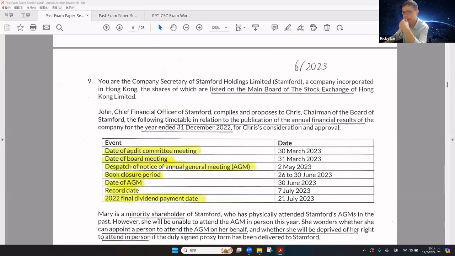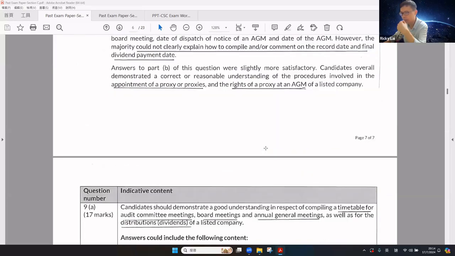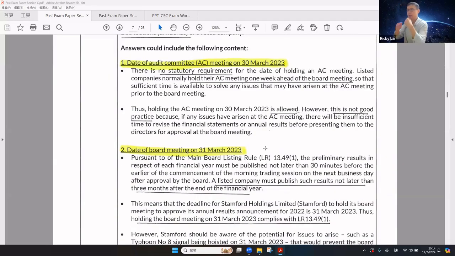Since there are different events, you can use each of the events as the headline of your answer. Okay, first of all, the day of AC meeting on March 30. What is the comment on that? First of all, there is no secretarial requirement for the day of the AC meeting. The AC meeting should normally be held 1 week before the board meeting so that there is sufficient time to solve any issue that has arisen at the AC meeting before the board meeting. Therefore, March 30 is allowed for the AC meeting.